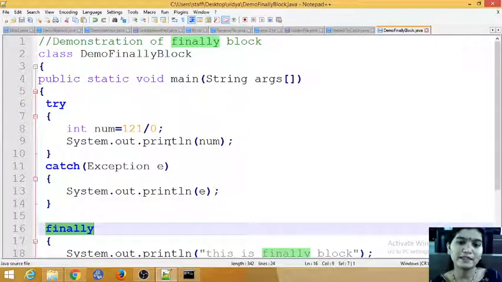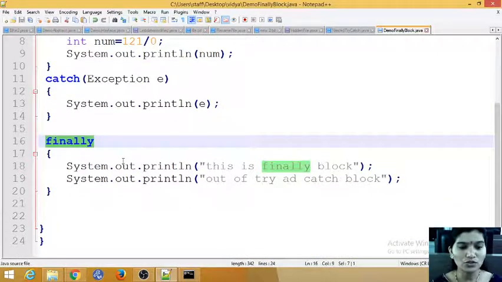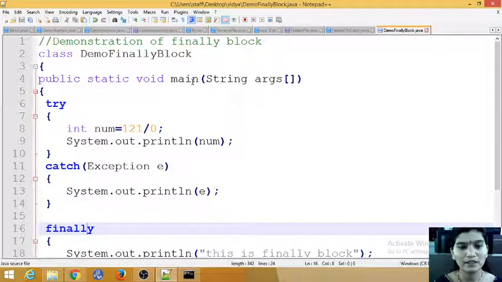When you are handling big projects and you have a database connection, at the end of the program, the end of the process, you need to close the connections. If you write that in a finally block, even if you get an exception in the middle of the program, closing the connection will not be affected. That is how it will be placed in your program. So how is it going to work? Now we'll run the program and see.